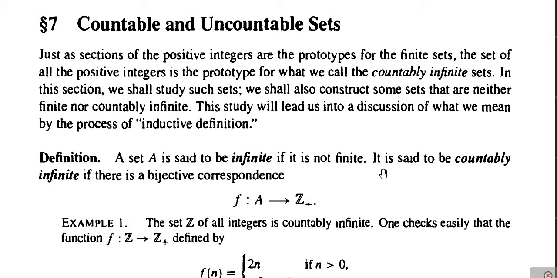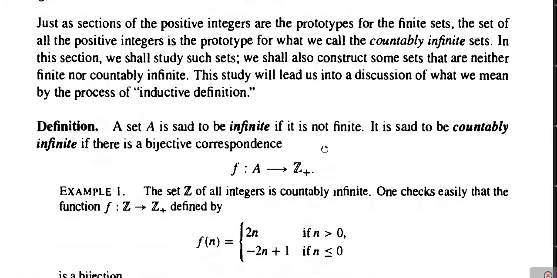The second definition: a set is said to be countably infinite if there is a bijection from the set A into the set of positive integers. See, here we are defining the countably infinite set. The set is said to be countably infinite if there is a bijective correspondence, meaning there is a bijection from the set A to the set of positive integers. In such a way we have defined the countably infinite set.